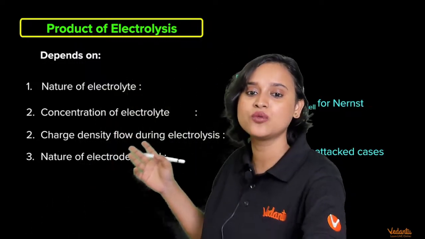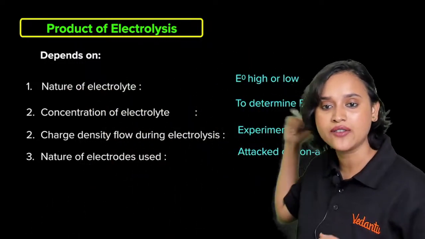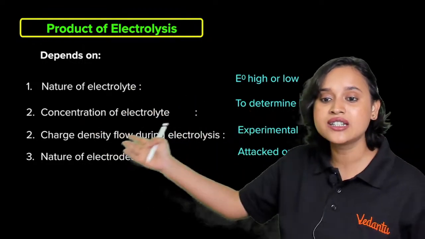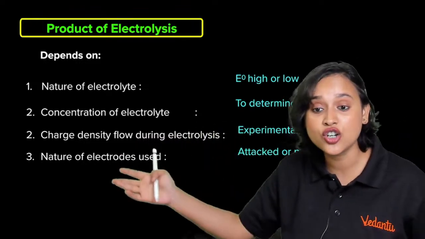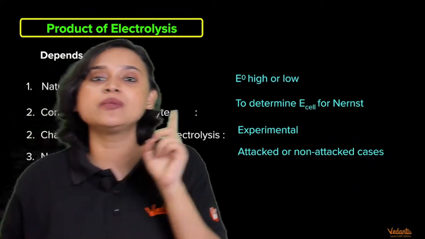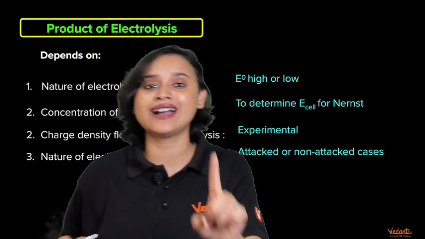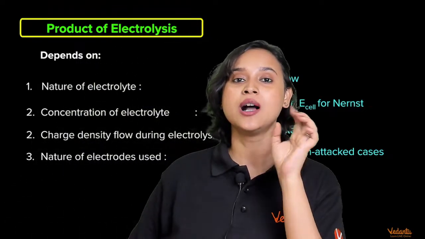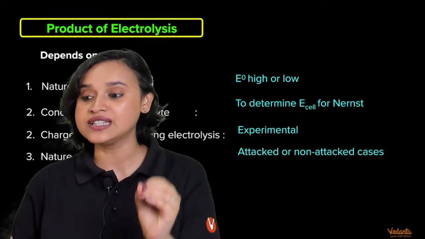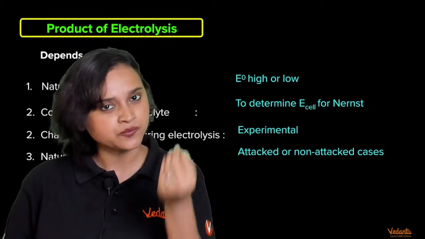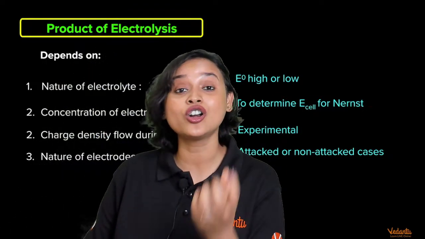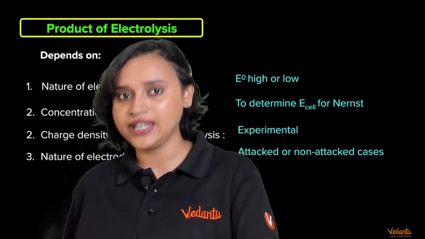So right here, as you all see, the nature of the electrolyte, I've just told you. Concentration of the electrolyte, yes, I've just told you. Charge density flow during the electrolysis, nature of electrodes used, and it also depends on kinetics. When we talk about chemical kinetics, the whole chapter was based on one principle: is the chemical reaction feasible or not? Isn't it, everyone? Do we all know this? Yes. That is something that is told by chemical kinetics.